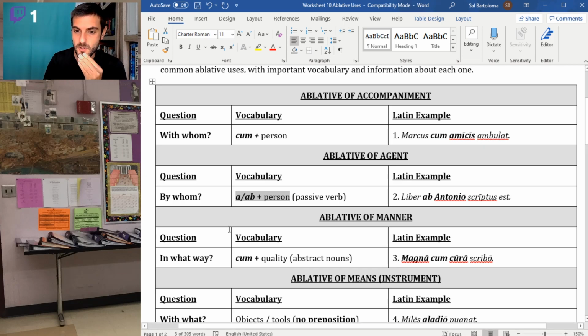Okay. So liber scriptus est, that's a passive verb. Again, put that on the back burner a little bit. The book was written ab Antonio. It was written by Antonius.